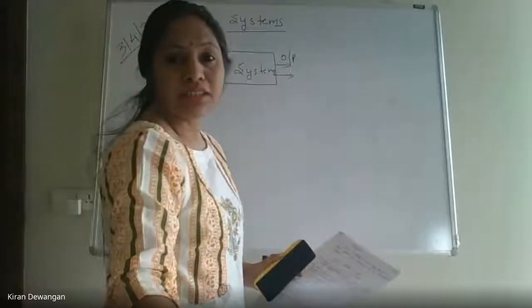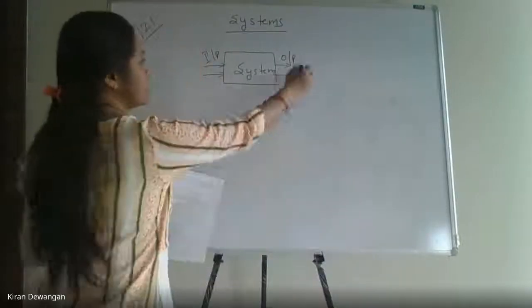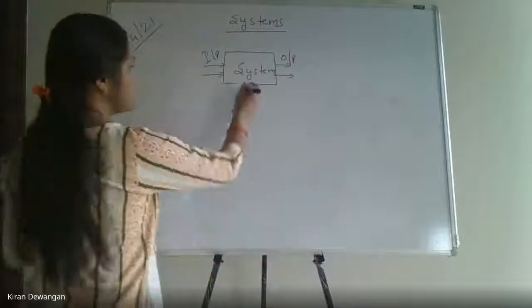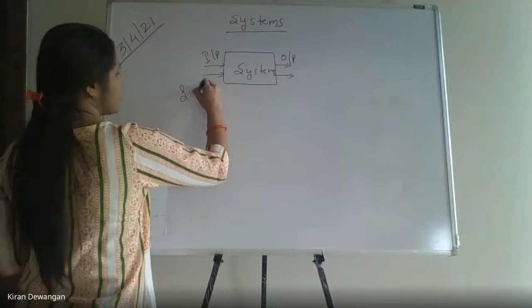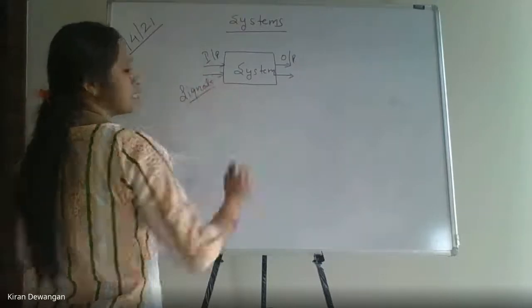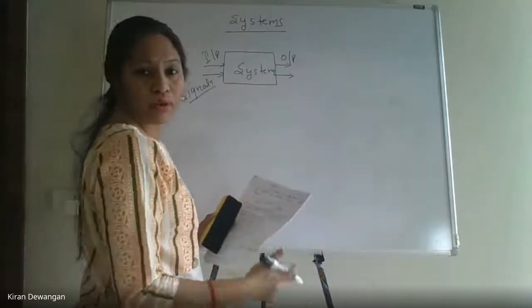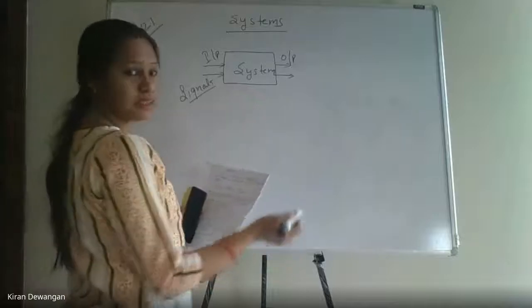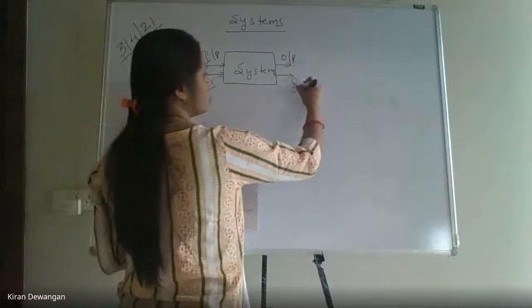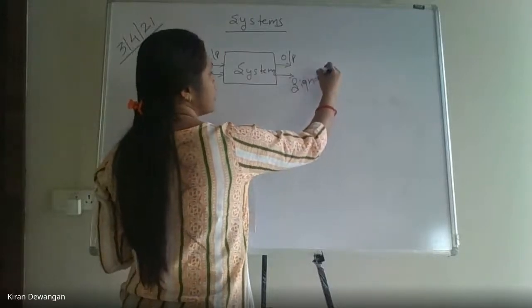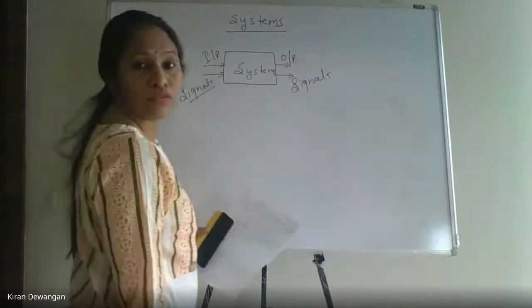An entity which has a certain set of inputs and a certain set of outputs is a system. Now the input definitely will be in the form of signals as we are studying signals and systems, but it may be in another form as well. But right now, since we are studying signals and systems, we'll take the inputs in the form of signals, as well as the output, which will also be in the form of signals.